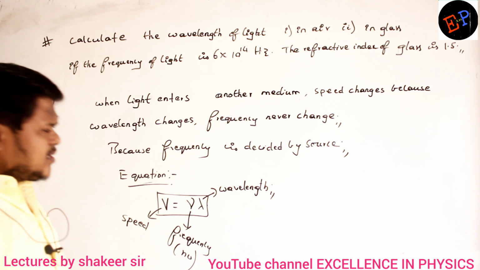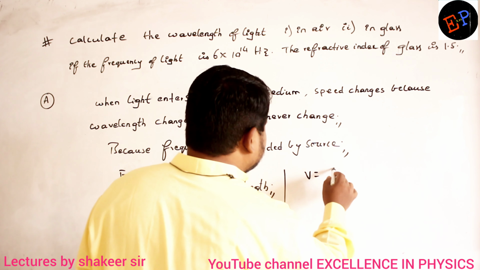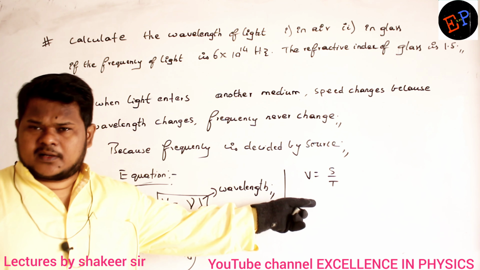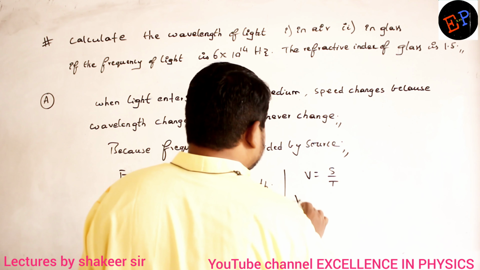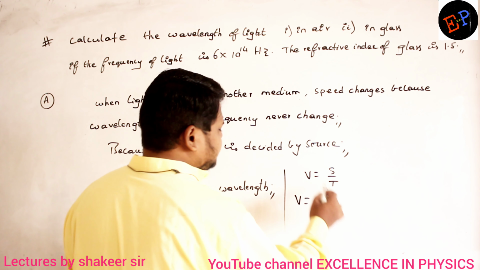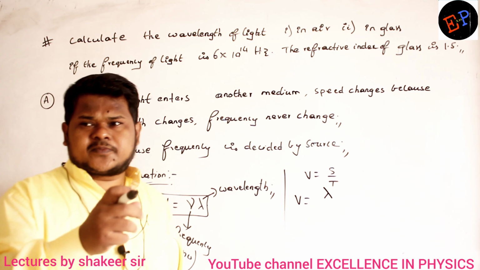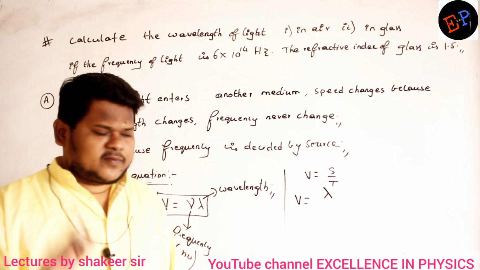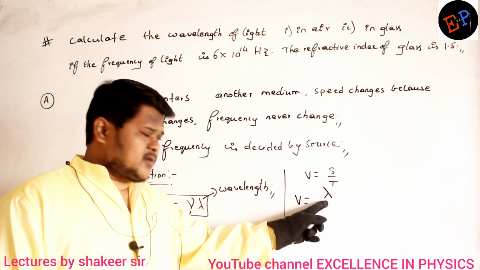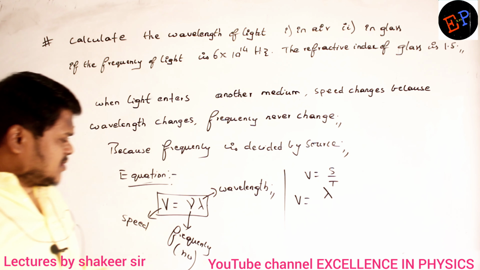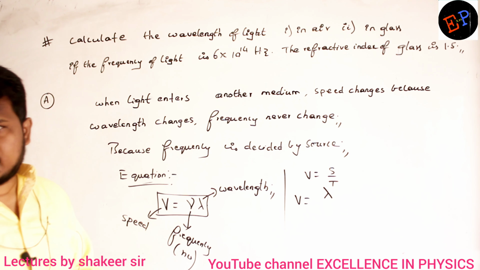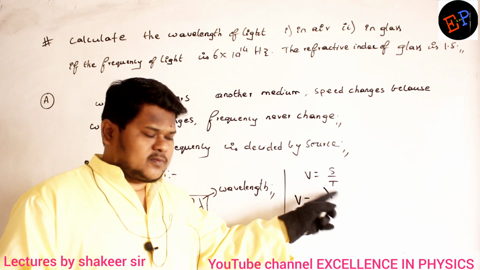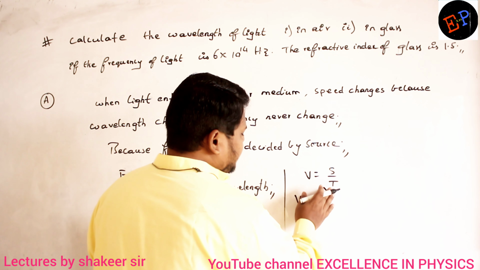How did I get this equation? I got this equation from the relation velocity equals displacement by time. We know this relation. Velocity is equal to displacement by time, where displacement is nothing but one wavelength, the length of a wave. The distance between two successive crests or two successive troughs is called one wavelength. That we will discuss later. So here displacement is nothing but wavelength, and 1 by time period is nothing but frequency. Here I have 1 by t, and 1 by t can be written as frequency.